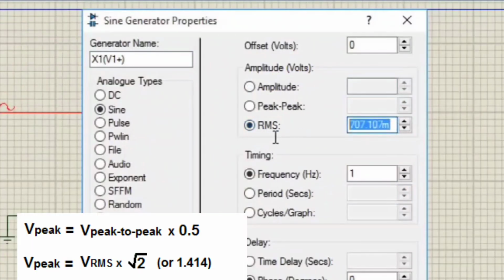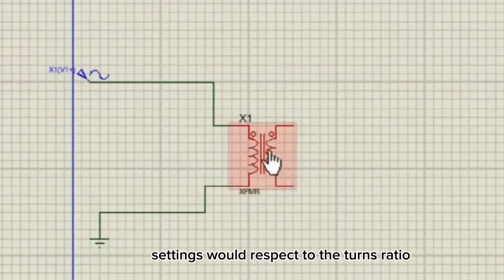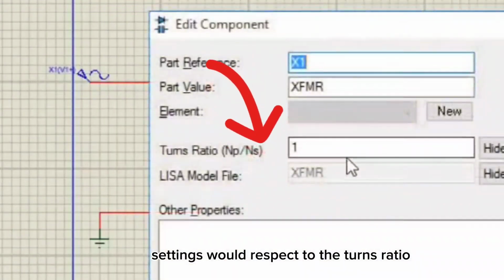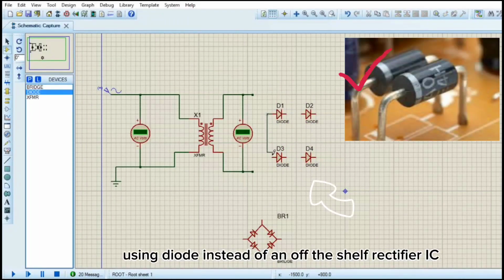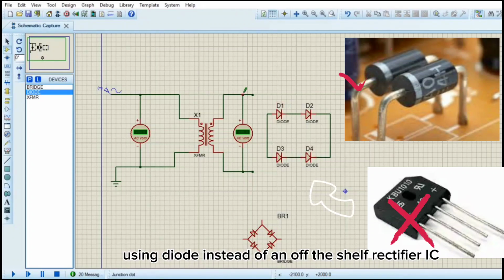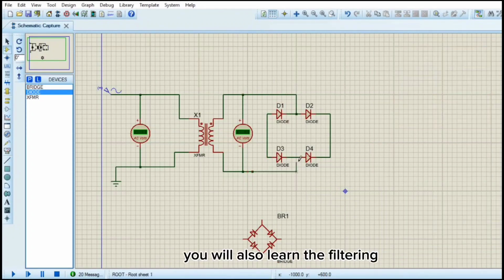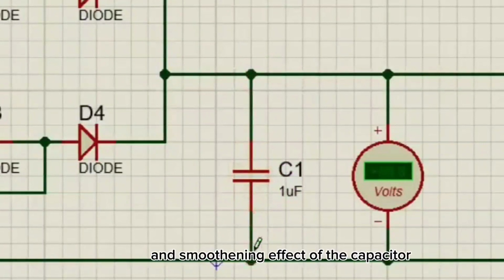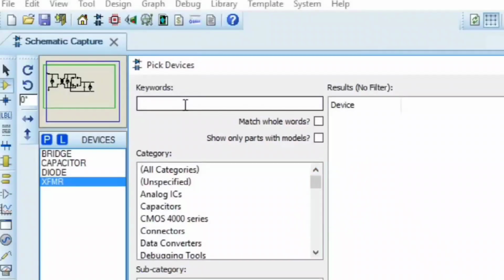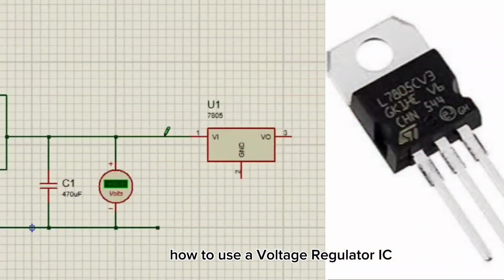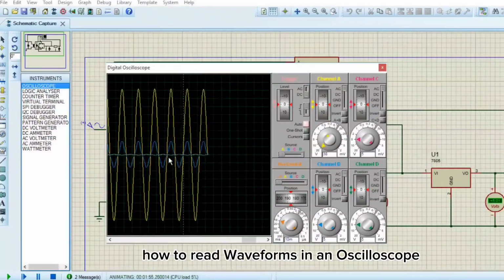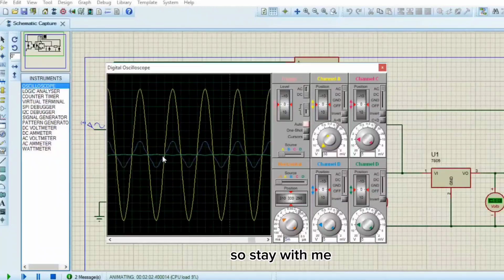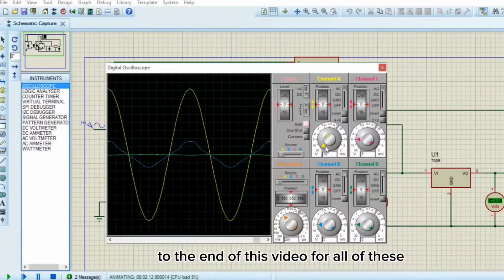You will also learn the relationship between RMS and peak voltage, the transformer settings with respect to the turns ratio, how to build a full wave bridge rectifier using diodes instead of an off-the-shelf rectifier IC. You will also learn the filtering and smoothening effect of the capacitor, how to use a voltage regulator IC, and finally, how to read waveforms in an oscilloscope. So stay with me to the end of this video for all of this.